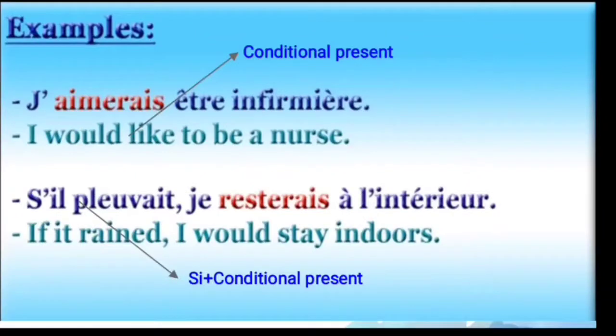And these are the examples for the conditional present. J'aimerais être infirmier. Infirmier is one of the professions, it's like nurse. So, I would like to be a nurse. Nurse is the imaginary part. So here the verb is would and like. And second is si plus condition. This is another type of the conditional present. Si il pleuvait, if it rained, je resterais à l'intérieur, I would stay indoors. So if plus would plus verb, this is another type of conditional present.